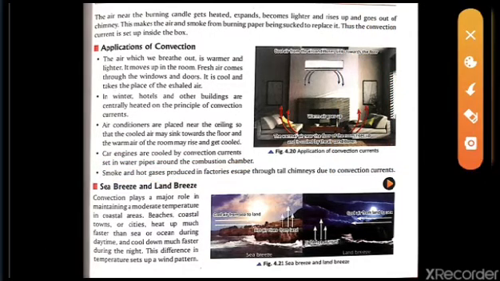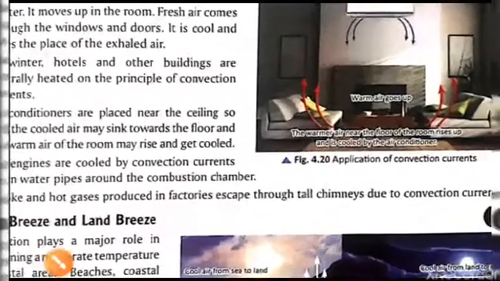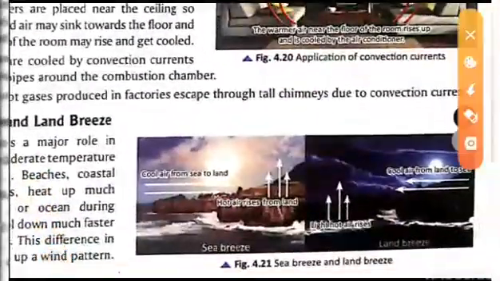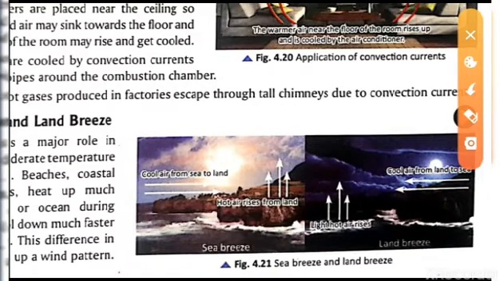One more application, which we can also see in general life, is the sea breeze and the land breeze. So what is the sea breeze, and what is the land breeze? Let's see. I am showing you directly from this figure. This one is the sea breeze.